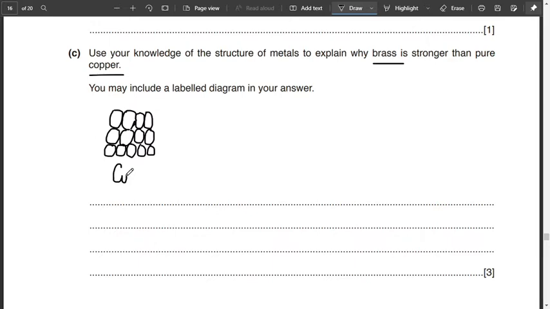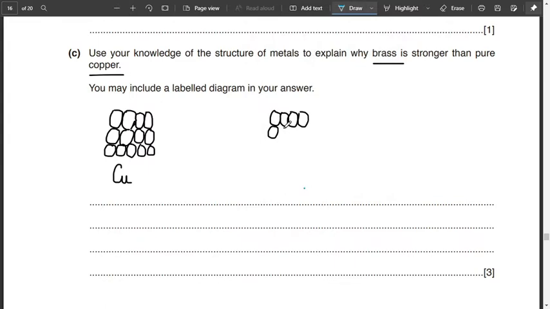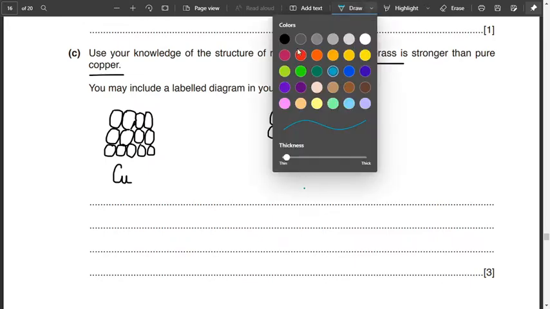However, brass has copper and copper, and then it also has zinc in it, right? Since it has zinc in it, zinc is bigger in size. And then we again have copper.